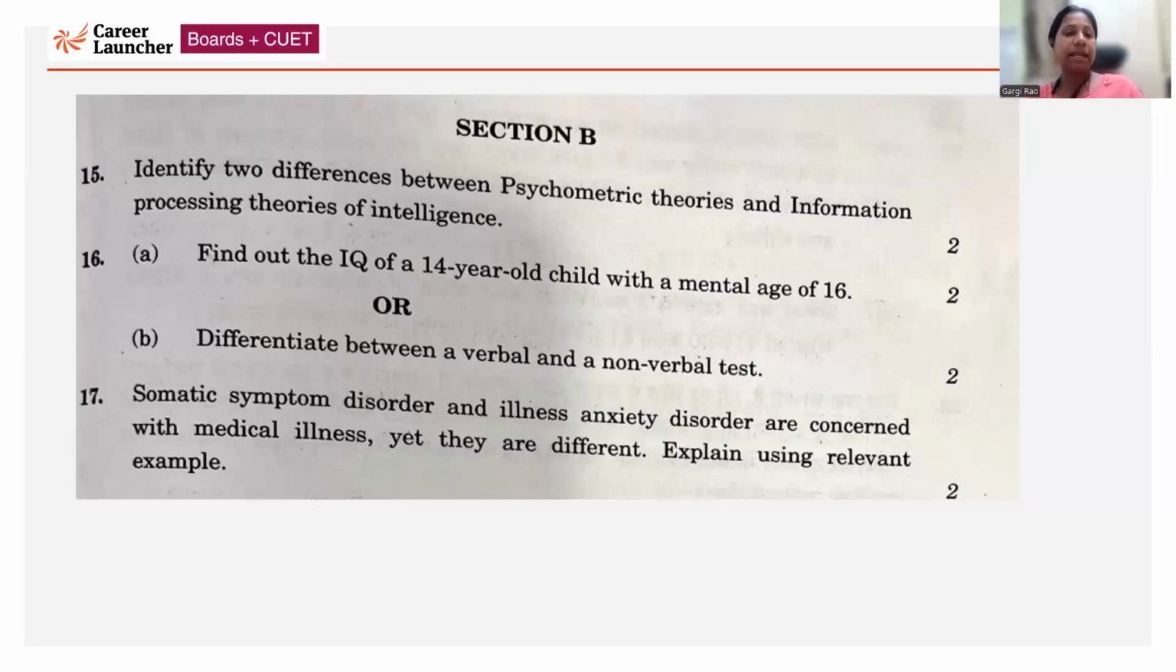Okay, then the next part is: differentiate between a verbal and a non-verbal test. So this is also from the intelligence chapter. A verbal test is a test wherein language is important, and a person who is illiterate cannot take the test. Language is a major barrier in that type of test, okay? Or if it is written in some language which we are not aware of, we cannot take that kind of test.